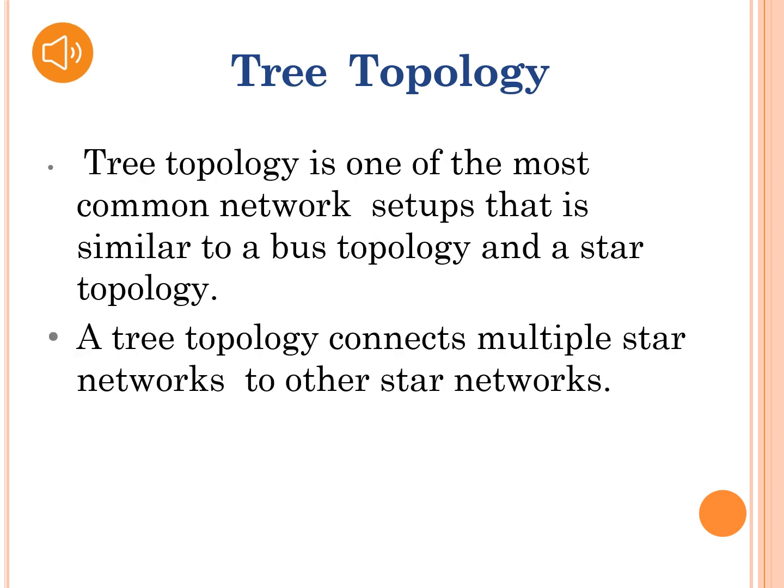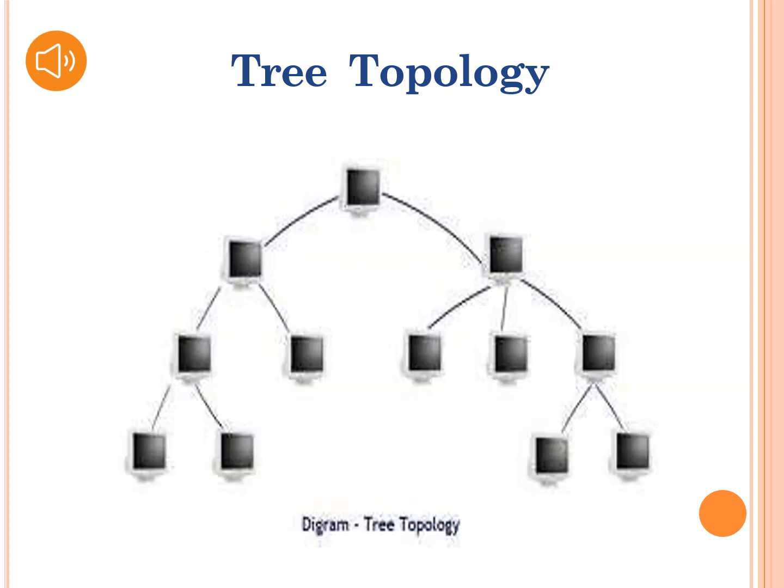Tree topology. Tree topology is also called a hierarchical topology. Tree topology is one of the most common network setups, similar to a bus topology and a star topology. A tree topology can be viewed as a collection of star networks arranged in a hierarchy. Tree topology is particularly helpful for colleges, universities, and schools so that each of them connects to the big network in some way. It is a visual example of a tree topology, a simple computer setup on a network using the star topology.